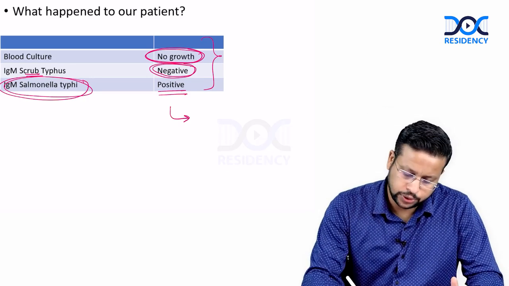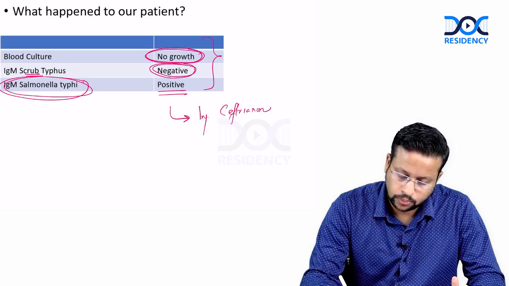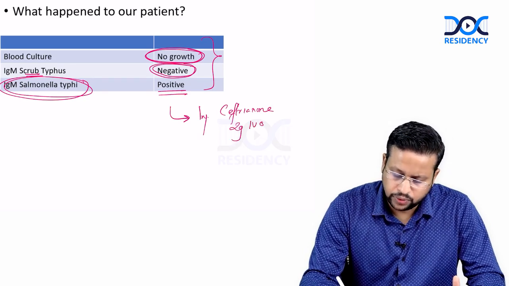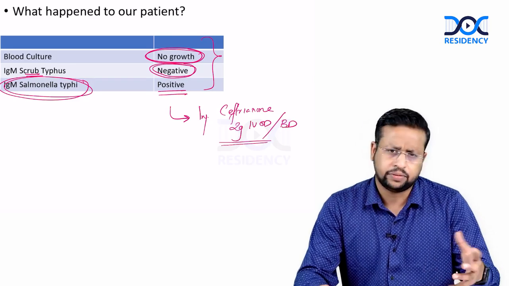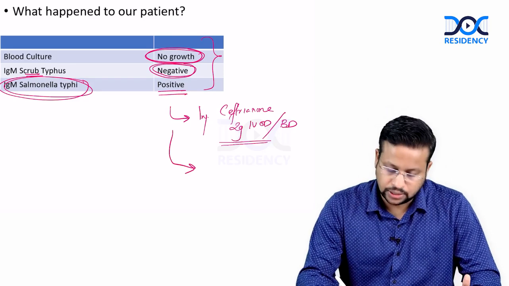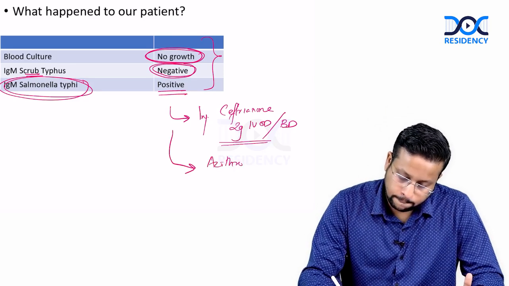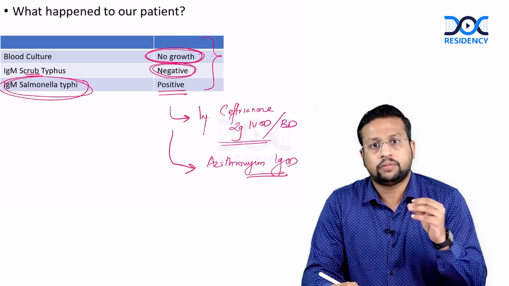There are two options that we have. There is injection ceftriaxone, which can be given 2 gram IV OD, or certain textbooks also say BD. If the weight is high, it is definitely better to go for a higher dose. Or you can give azithromycin 1 gram OD.